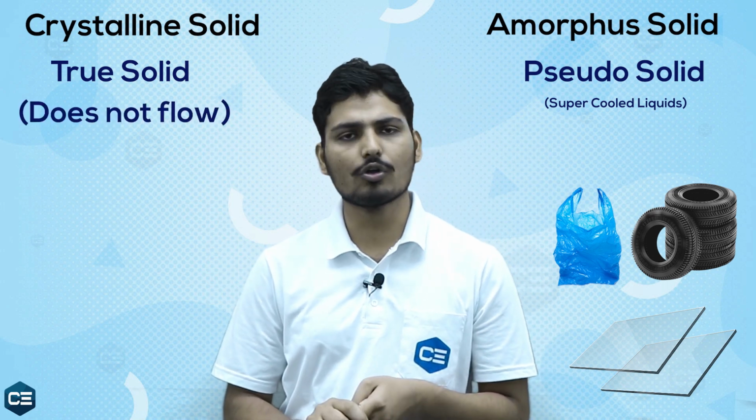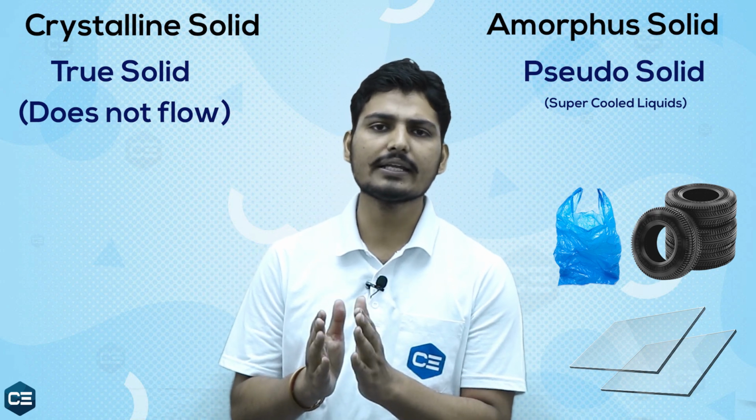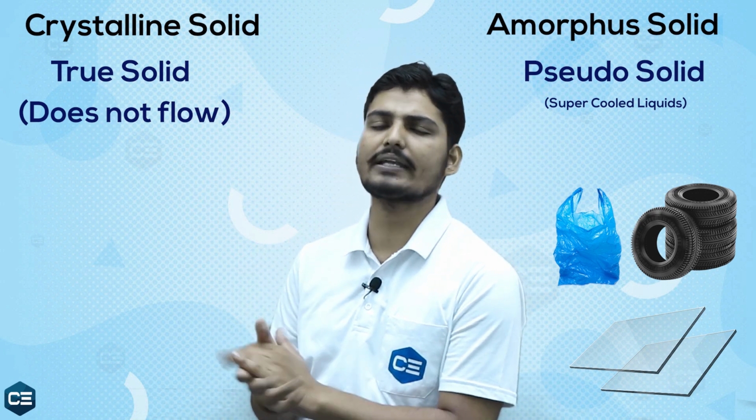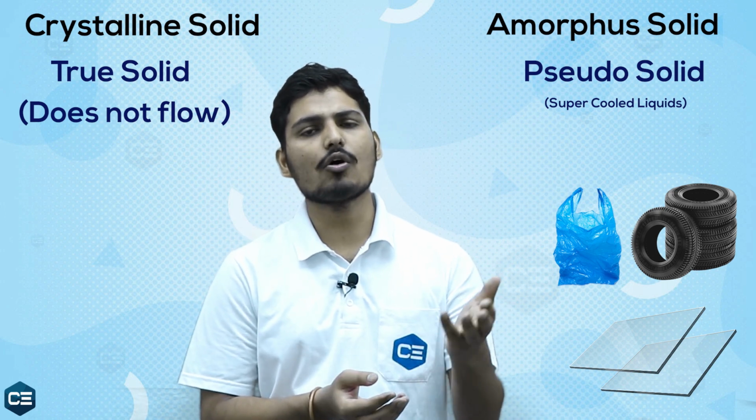In reality, they are liquids because they have a tendency to flow, but they are very viscous, so they flow very slowly. But solids have a basic property that they do not flow. So crystalline solids are known as true solids because they do not flow, and they have a regular arrangement and fixed positions of particles, but amorphous solids flow over a very long time.